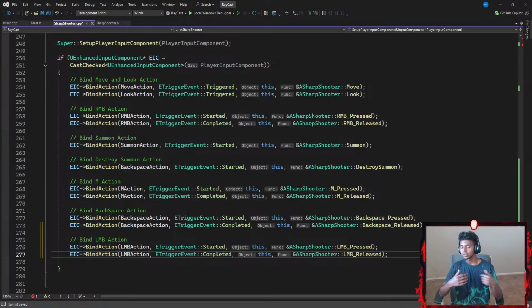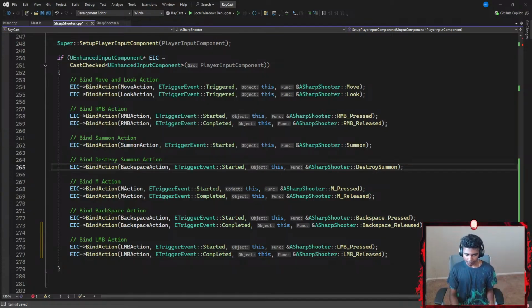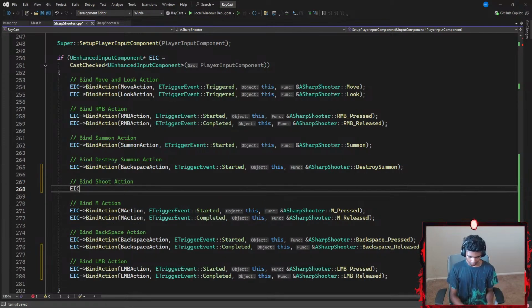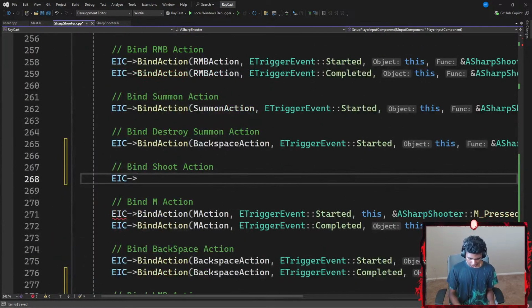When do I want to shoot? I want to shoot every time I click my LMB. So I'm going to add a comment here. Let's say something like "bind shoot action", where I'm going to go with the enhanced input component that points towards another bind action function, where this is going to be called my LMB action, because I want my shoot to trigger when I am pressing my LMB.